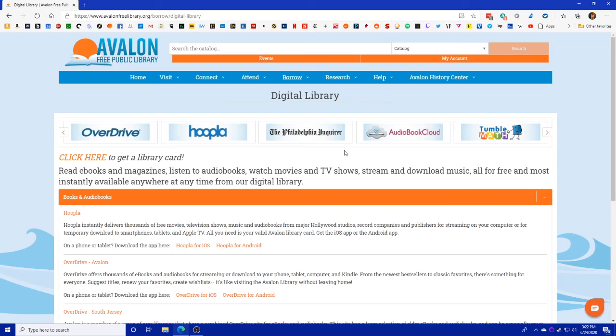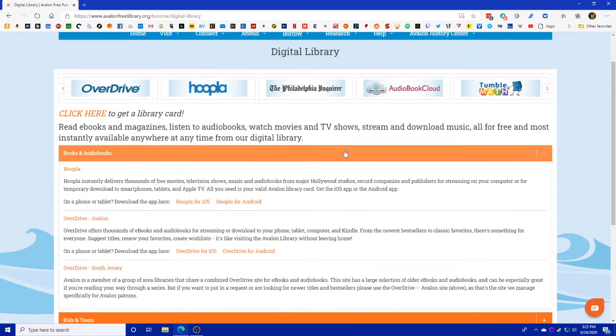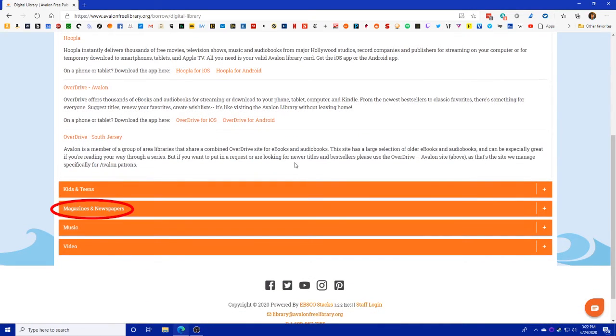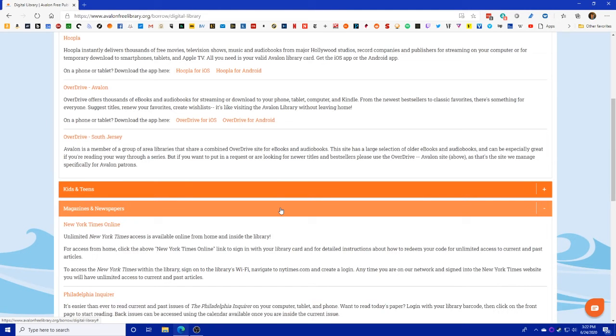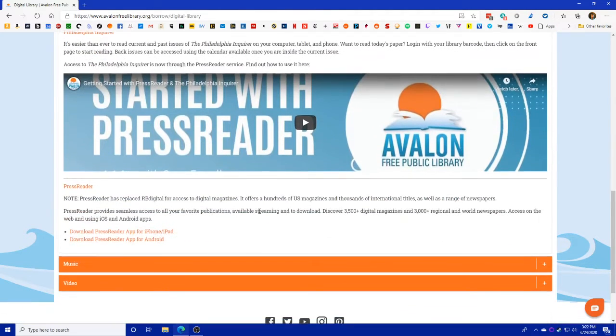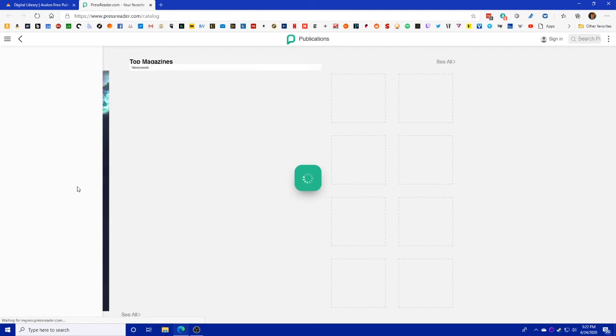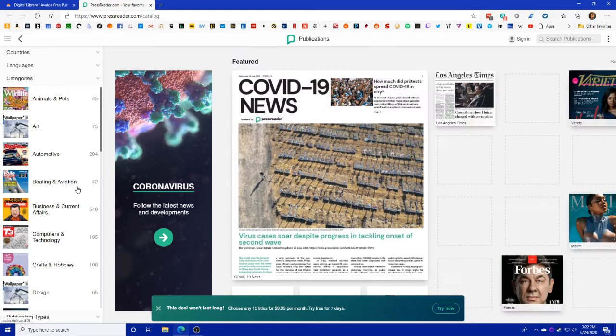And now PressReader is also located in the digital library page. If you come down to magazines and newspapers, just scroll down until you get to PressReader. And go ahead and click on the PressReader title. That should take you right in.